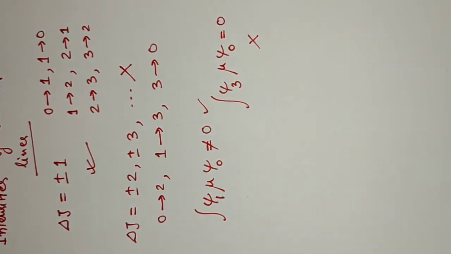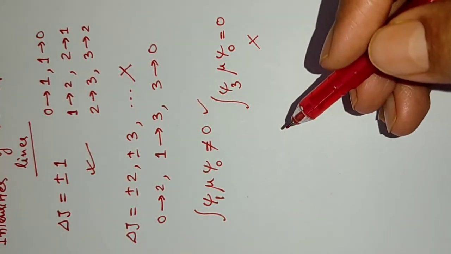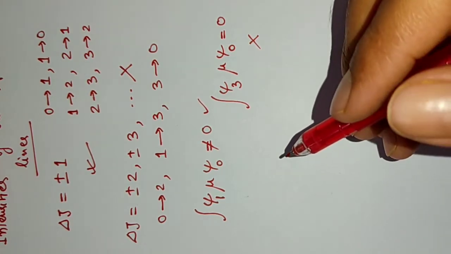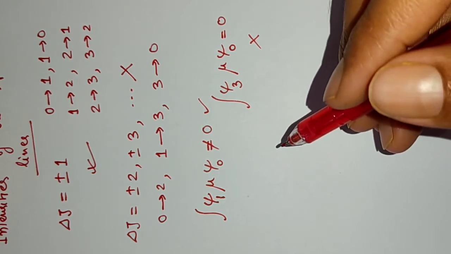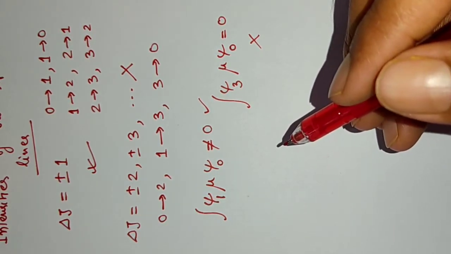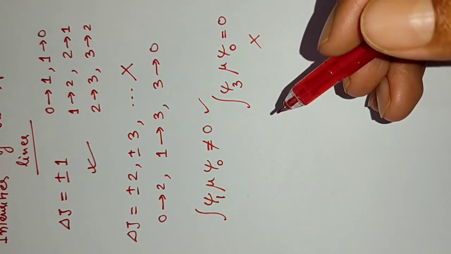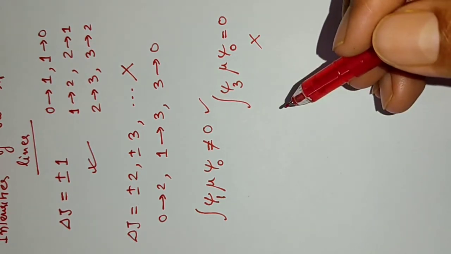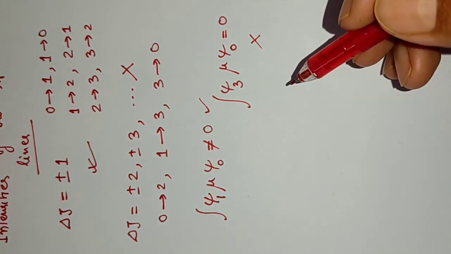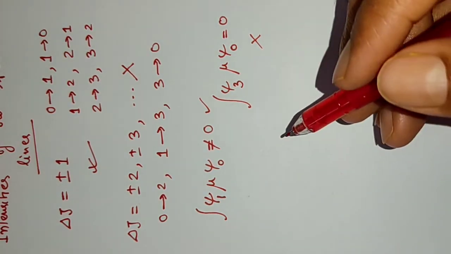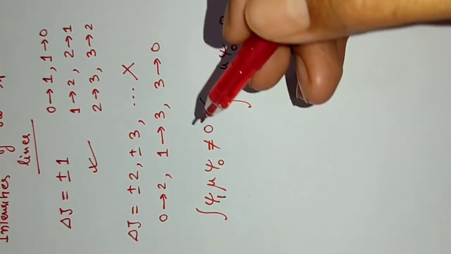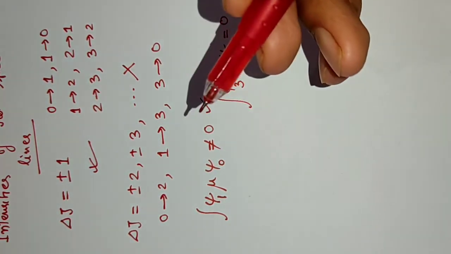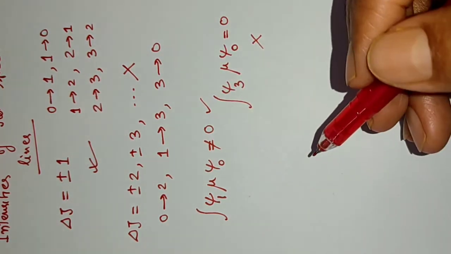Now for the allowed transitions associated with the rigid rotor, that is, the transitions for which the transition moment integral values are not equal to 0. The more the value of TMI, the more the probability of transition. The non-zero values guarantee that the transition will occur, and the more the magnitude, the more the transition probability.